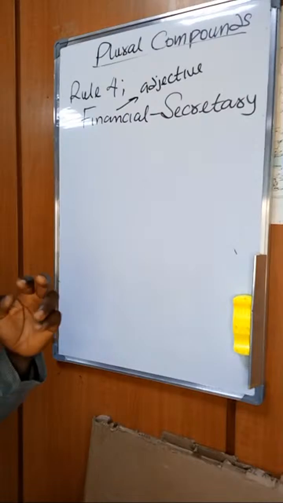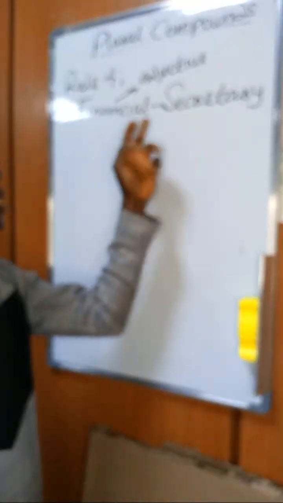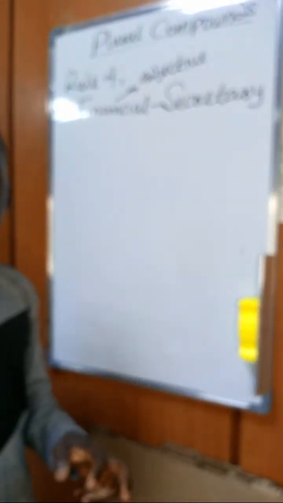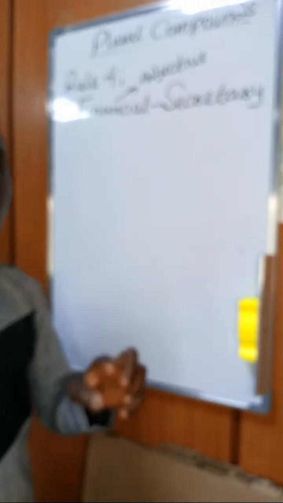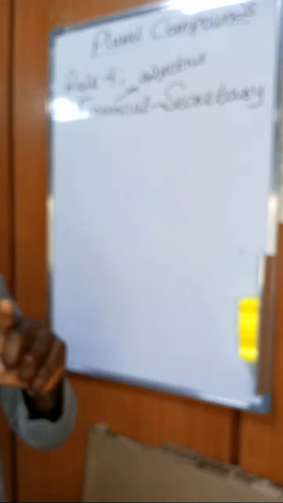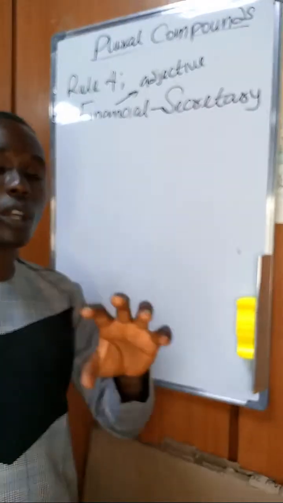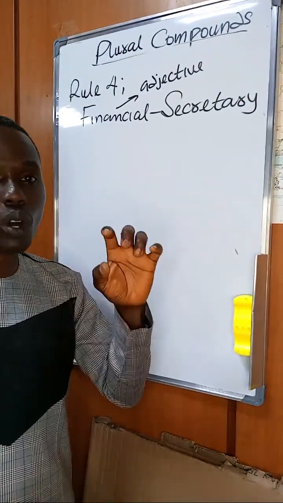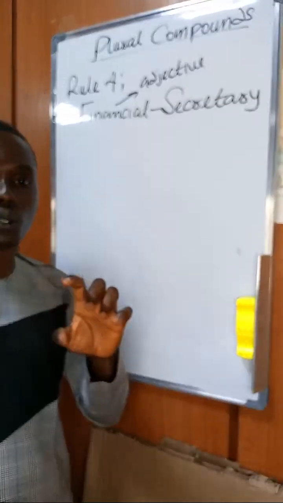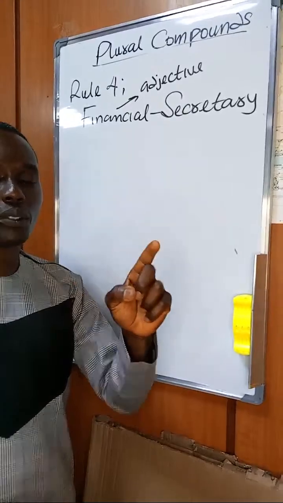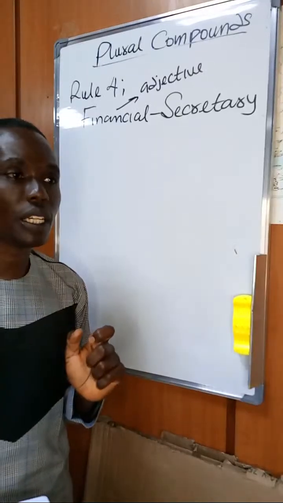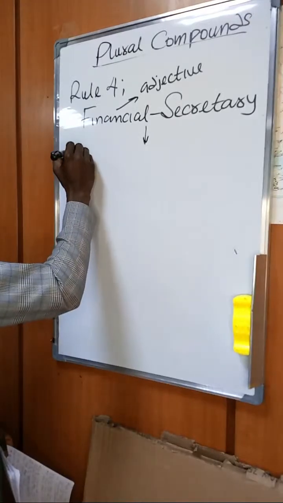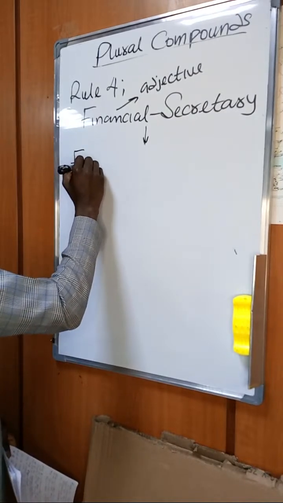So rule 4 says when a title is compounded, the adjective part of it will not carry the morpheme s. Now remember, when we started this discussion, I told you that what you should take home is that when you have a compound word and you have been able to identify the adjective in that compound word, adjectives do not carry the morpheme s. So I want you to take note of that. So in the pluralized form of this compound word, which is more of a title, I can say this is what? Financial what?